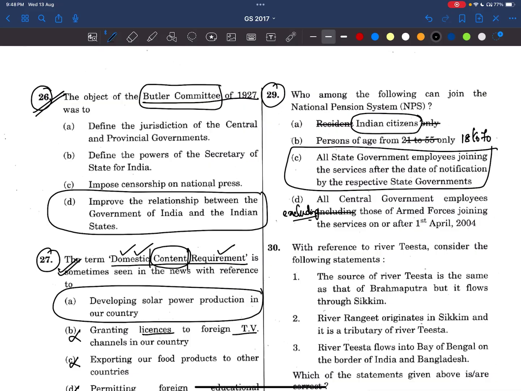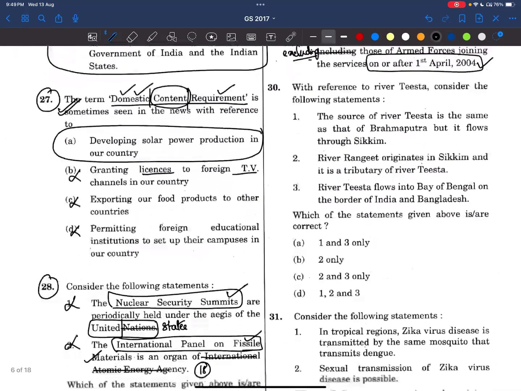Joining the services on or after 1st April. For central government employees, the central government itself has given the date. For state government employees, the state government should give the notification that we are adopting NPS. From that date onwards, NPS will be applicable to state government employees. So the answer is C. Since this is a pension scheme, it is regulated by the Pension Fund Regulatory and Development Authority, that is PFRDA.